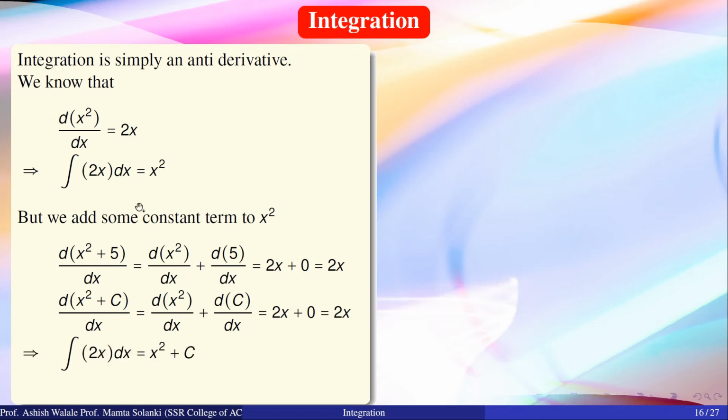Hence, instead of x square, we consider the integration of 2x is x square plus c, where this c is called the constant of integration. The derivative of x square with respect to x is 2x, then the integration of 2x dx is x square plus c, where c is a constant of integration. That's why integration is called antiderivative.